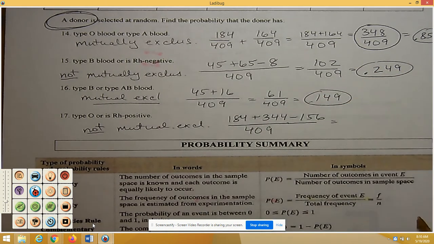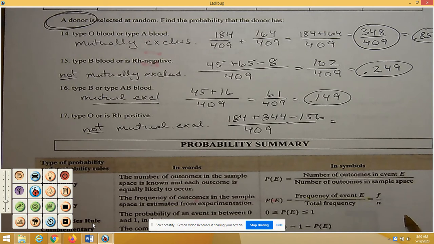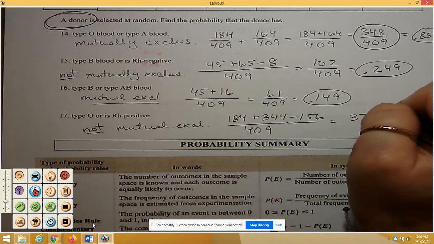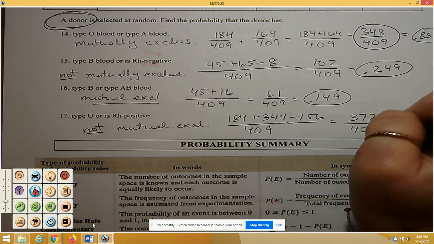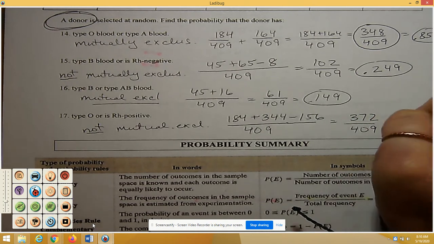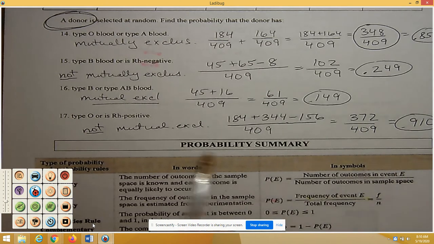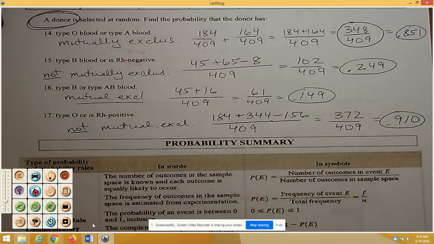And when you do that out, 184 plus 344 minus 156, you're going to get 372 out of the 409, which is 0.910. So clearly, O and Rh positive, if you're looking at those 2 events, they are very popular.